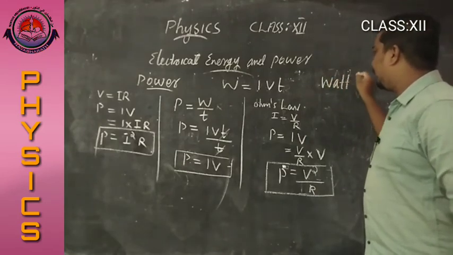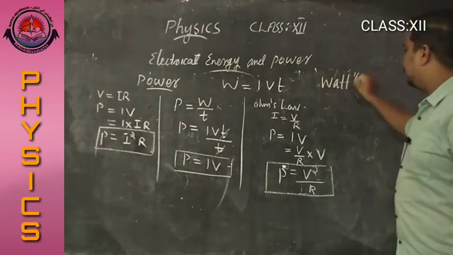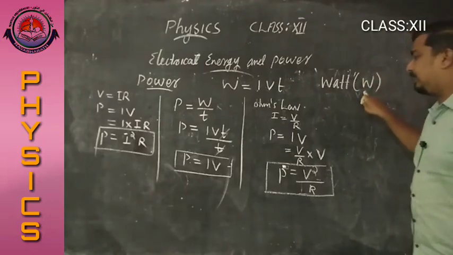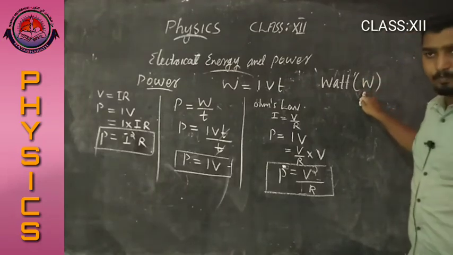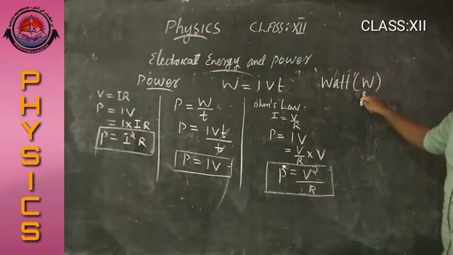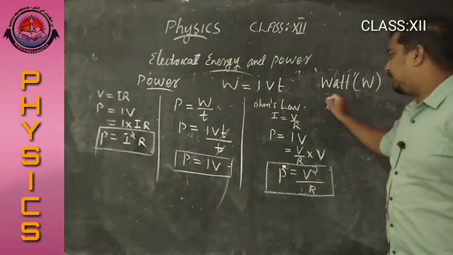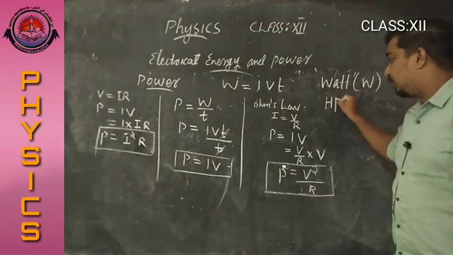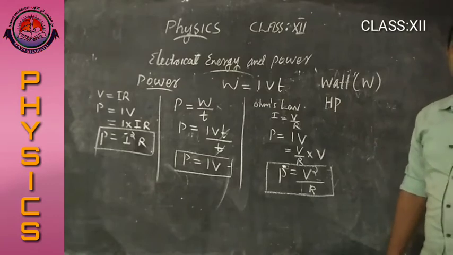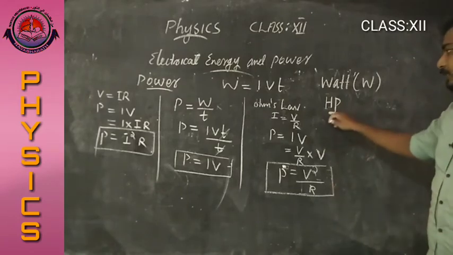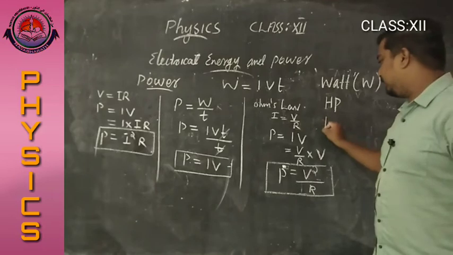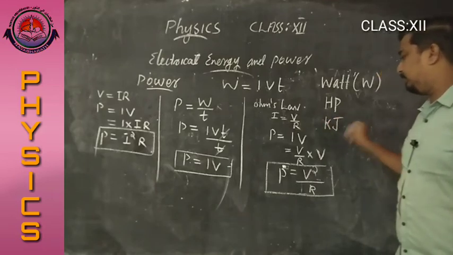The unit of power is watt, denoted as capital letter W. The higher units are HP, horsepower, and kilowatt.